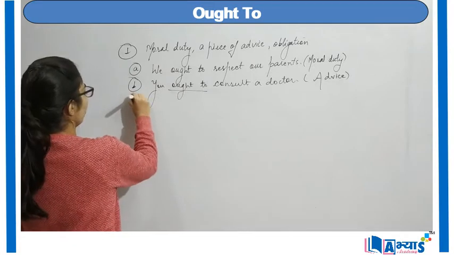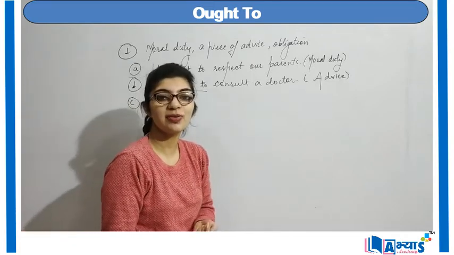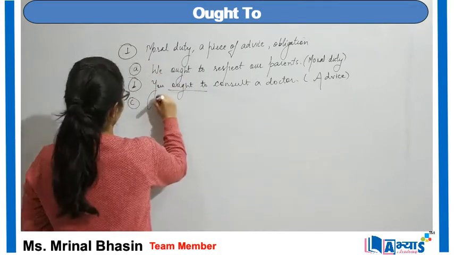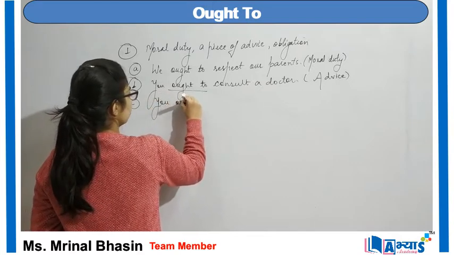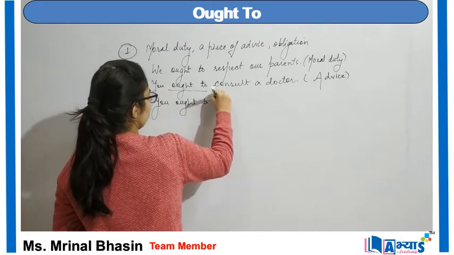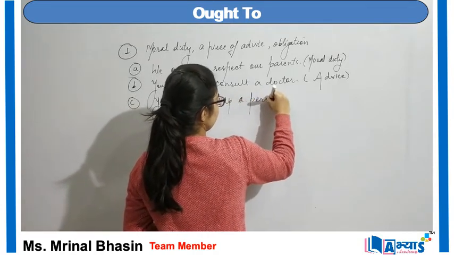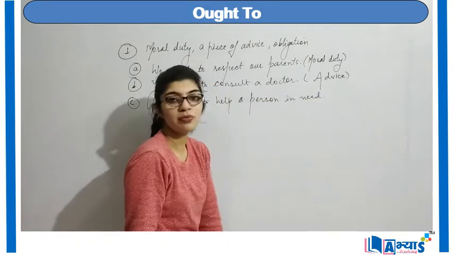Then for obligations, a sentence where we can represent obligation can be like, you ought to help a person in need. Again, it sounds similar to must.